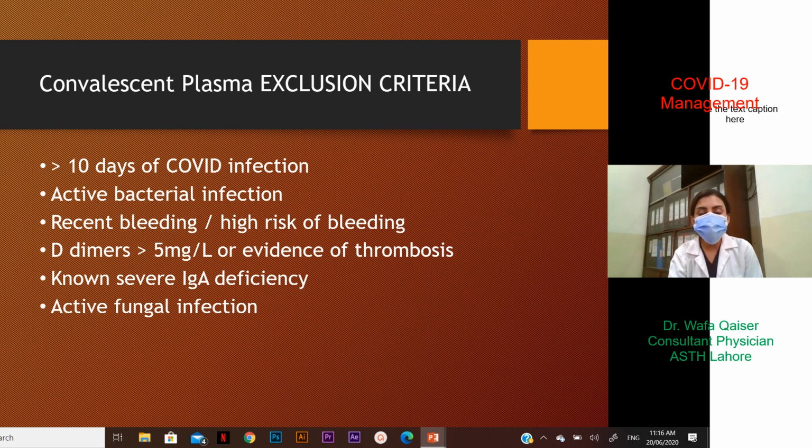Active bacterial infection, again blood cultures were important. Recent bleeding or high risk of bleeding should be another criteria that should be excluded. D-dimers above 5 milligram per liter, or if there is an evidence of thrombosis, known severe IgA deficiency and active fungal infection. These are the exclusion criteria for convalescent plasma administration.